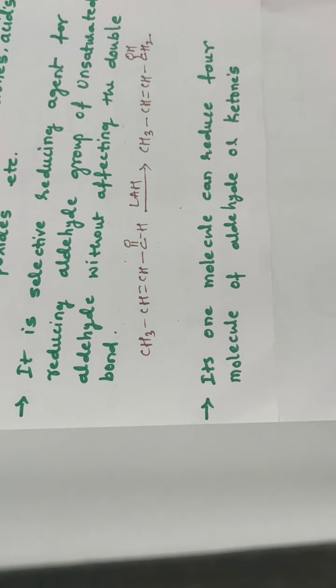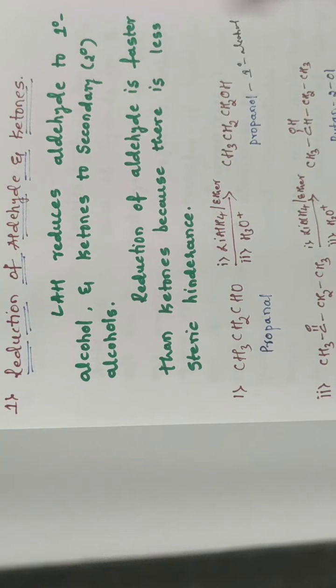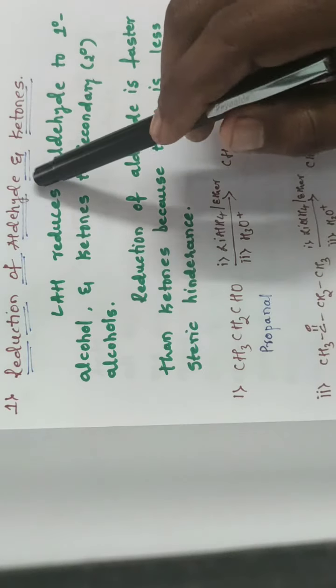So one molecule of lithium aluminum hydride can reduce 4 molecules of aldehyde or ketone into the respective alcohol. So these are the merits of lithium aluminum hydride.